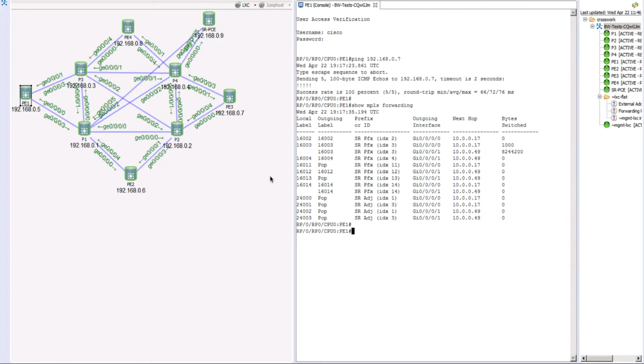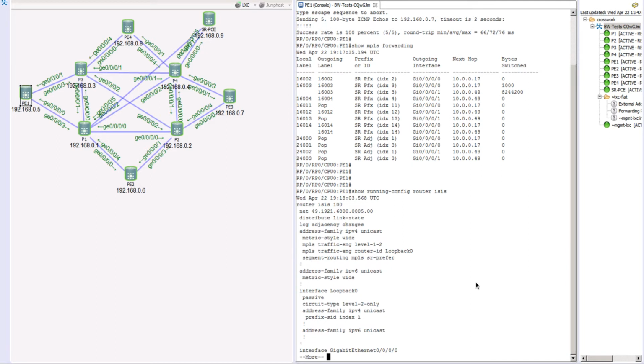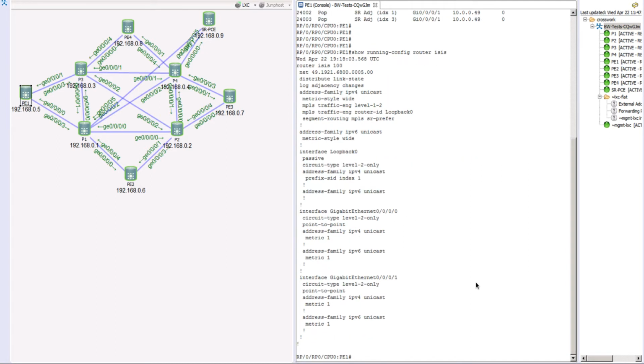So now we will take that IGP learned information and start feeding it to our SRTE database. We'll do that under our router ISIS in this case. Let me show the config that I've already done to save some time. I'm doing show running-config router isis, and we are on router PE1. Let me scroll through all the config and then we talk about it. So now if you take a look here, router isis 100.